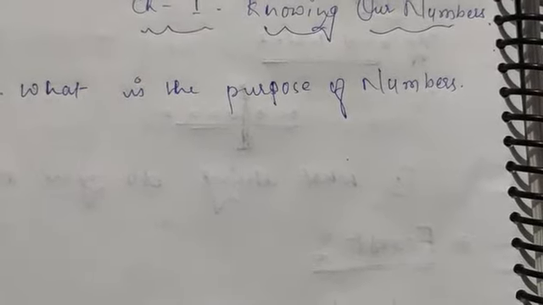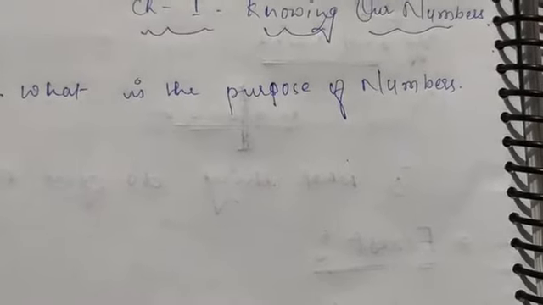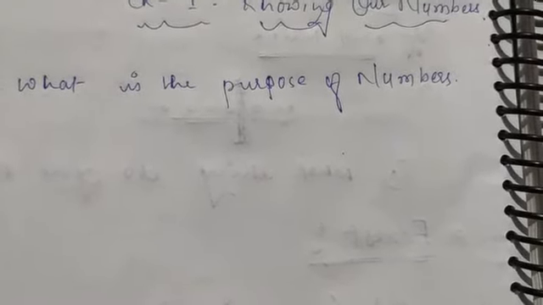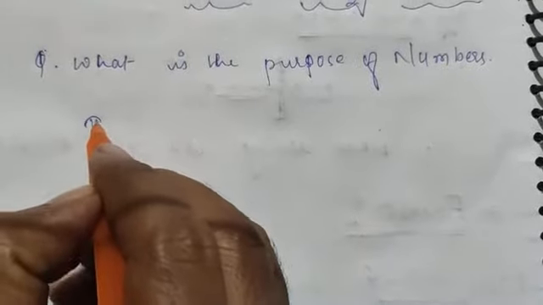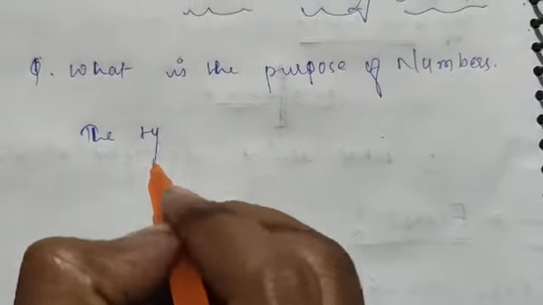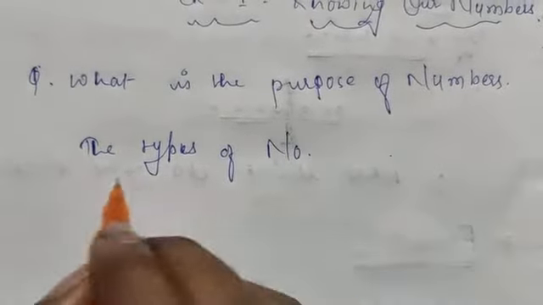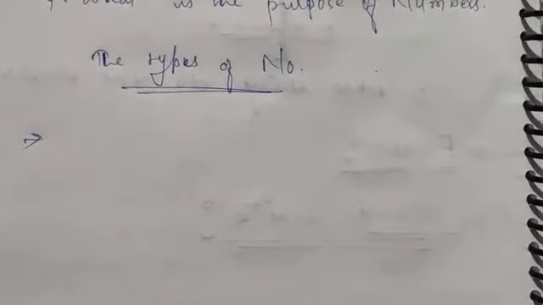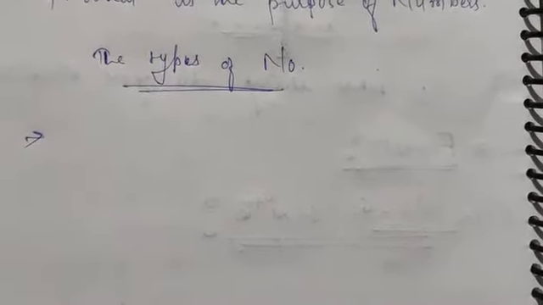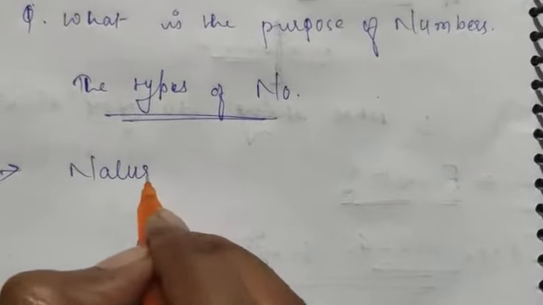In this chapter we will discuss some new numbers and some operations related to numbers. Before going into the chapter, first we discuss the types of numbers. In the previous class you have studied some numbers, like first, natural numbers.